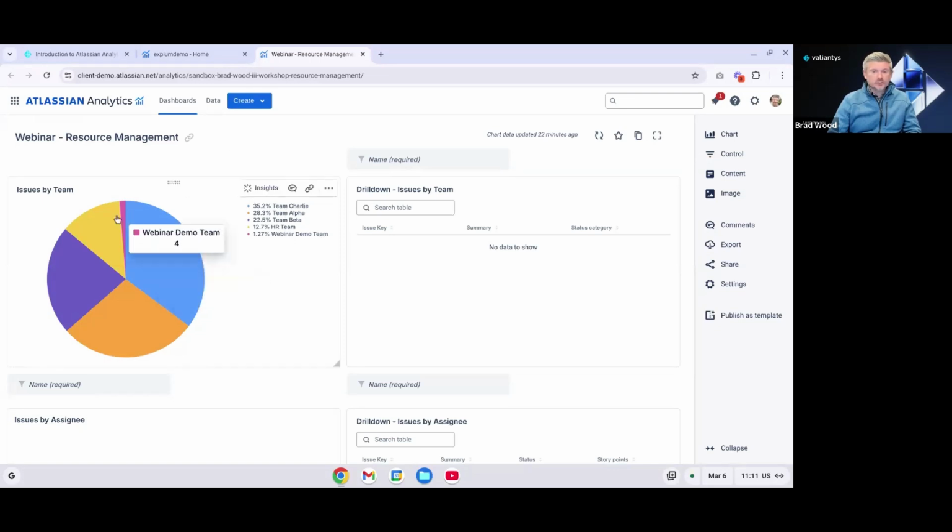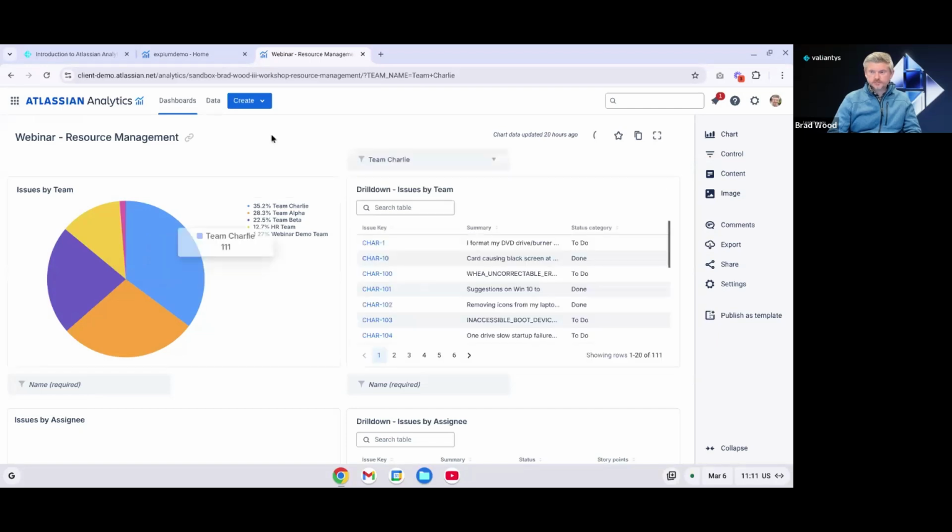If I click into any of these wedges in my pie chart, and actually if I hover over these, I'll get a total count of those issues first. But if I click into, let's say, Team Charlie, I can drill down into all of those issues, and I see the entire 111 issues that we saw over here in this chart. So I can get some more information. I can get the issue key, the summary, and the status category.